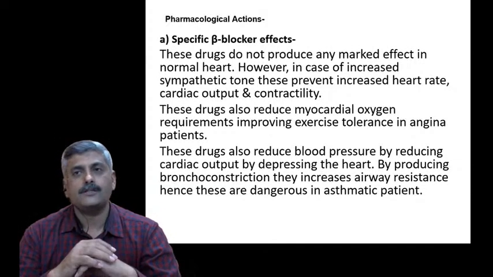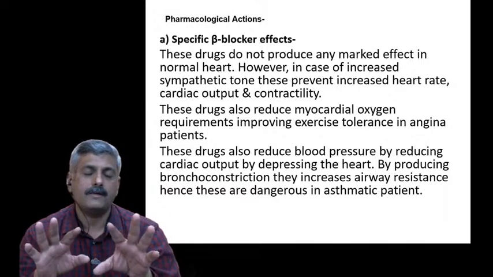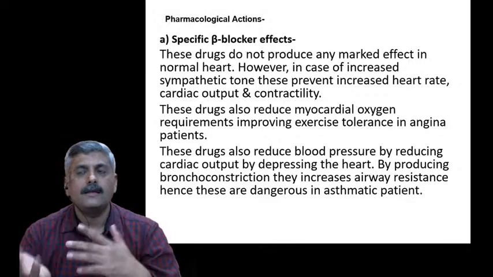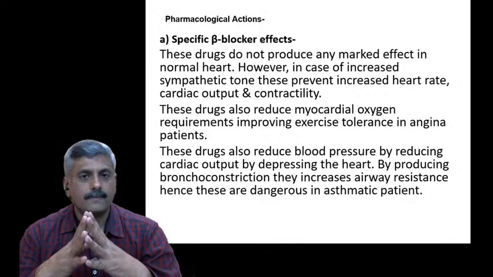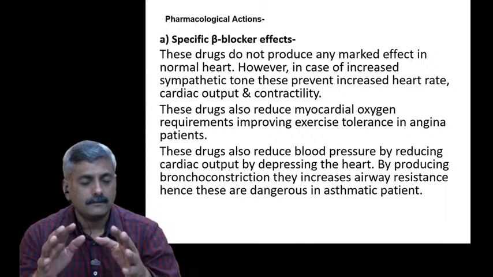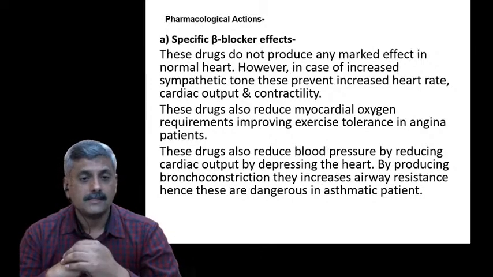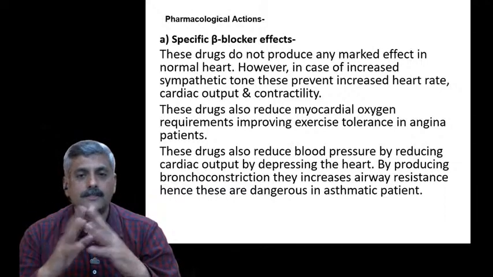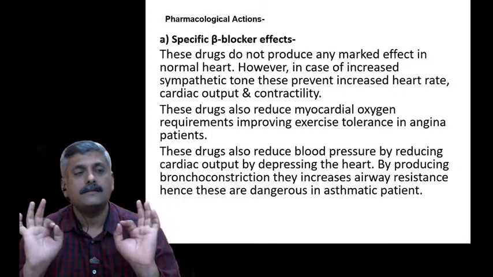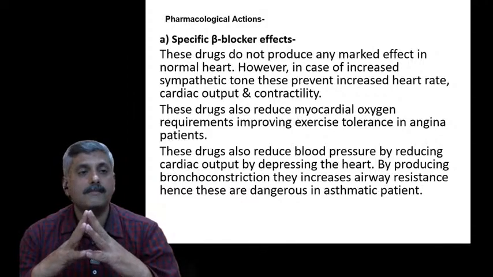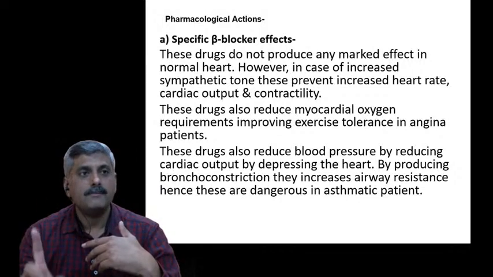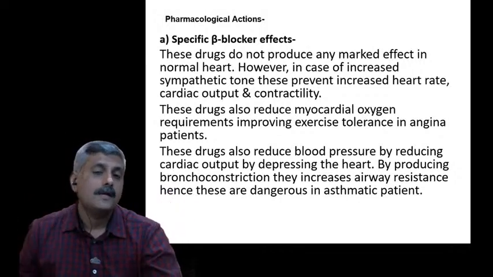As we reduce the action of adrenaline on the beta 1 receptor, that receptor is blocked, so there is no action of adrenaline on the heart. In the same way, it also blocks the beta 2 receptor. Due to blockage of the beta 2 receptor, the lung muscles, the bronchial muscles, go into constriction. That is not good for us. As these bronchial muscles are constricted, this produces a symptom that we call asthma, a resistance in breathing. It is only because of the overall blocking of the beta receptor.